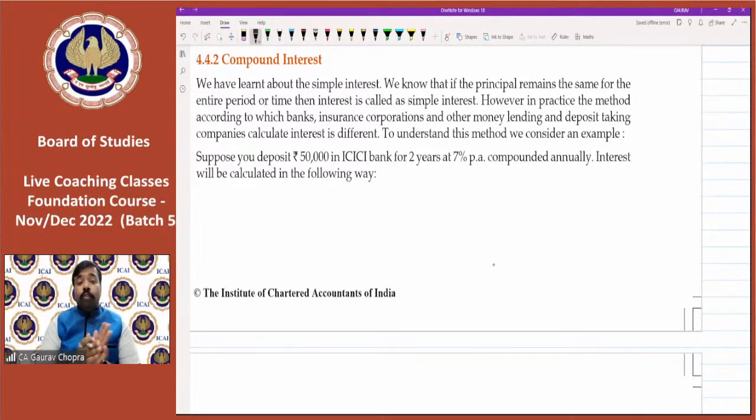So first of all, what is the main difference between simple and compound interest? In simple interest, the term itself says the system is very simple. Every time the interest is paid on the same principal, the original principal. Whereas in compound interest, the interest is paid on the opening balance of every year. So let us discuss this with one simple example.